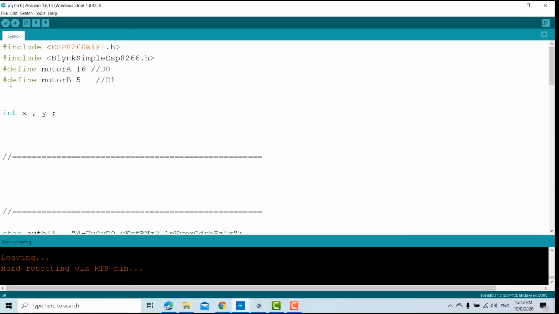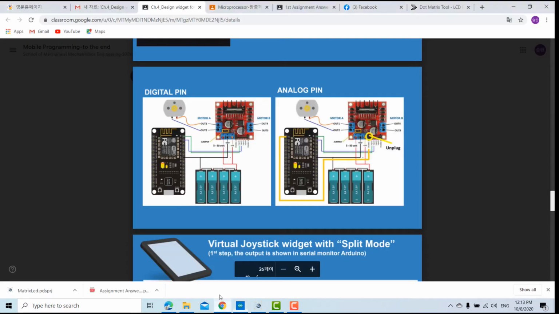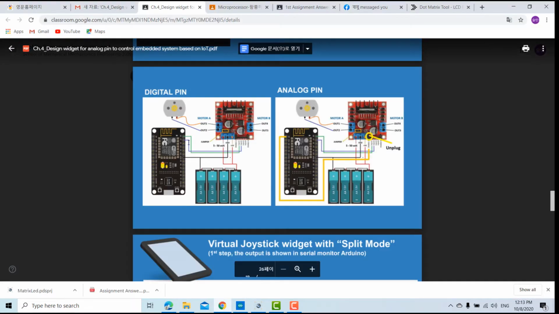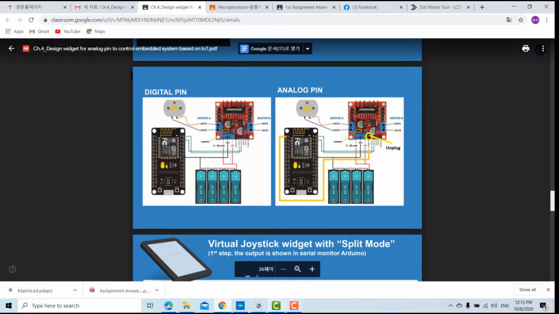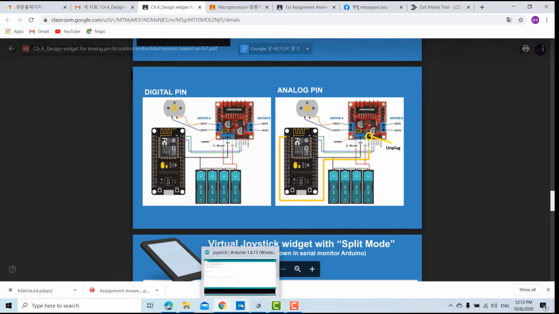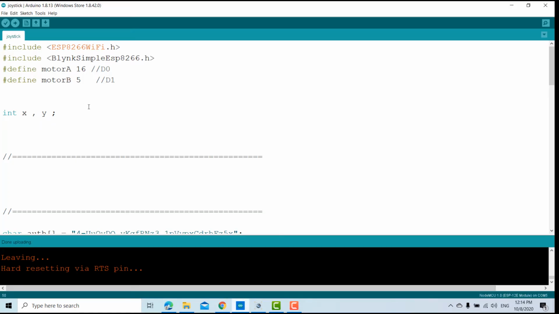This is my code. I have defined the motor pins 16 and 5. In the diagram you can see that I use D0 and D1. D0 means GPIO 16 and D1 means GPIO 5. That's why I use these 2 pins, and I have declared 2 variables, X and Y.